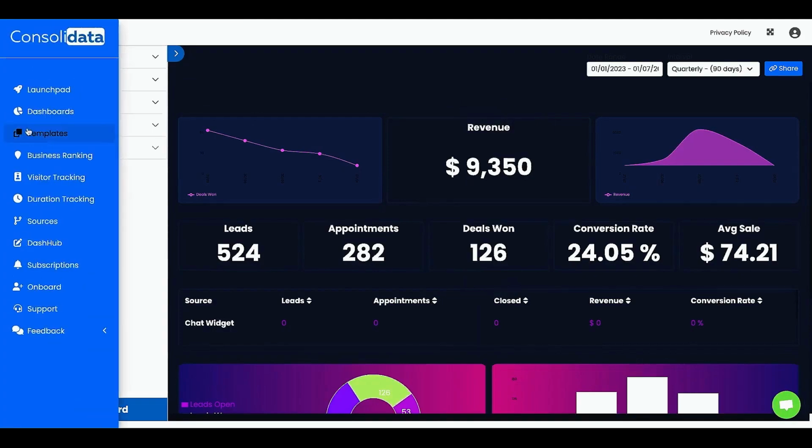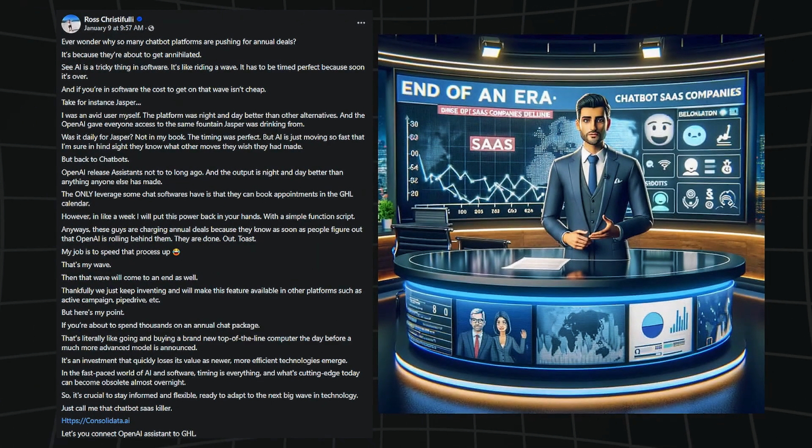And the founder, Ross, is a really smart guy. He actually posted this the other day, which I thought was pretty genius. And he was sort of calling out these other bot platforms and saying, look, ChatGPT, at the end of the day, they're the engine behind every single one of these platforms. Like, they just are. And if they release a feature natively, like custom GPTs, which they just released, it's actually going to be better than trying to finagle a million different things in another software.